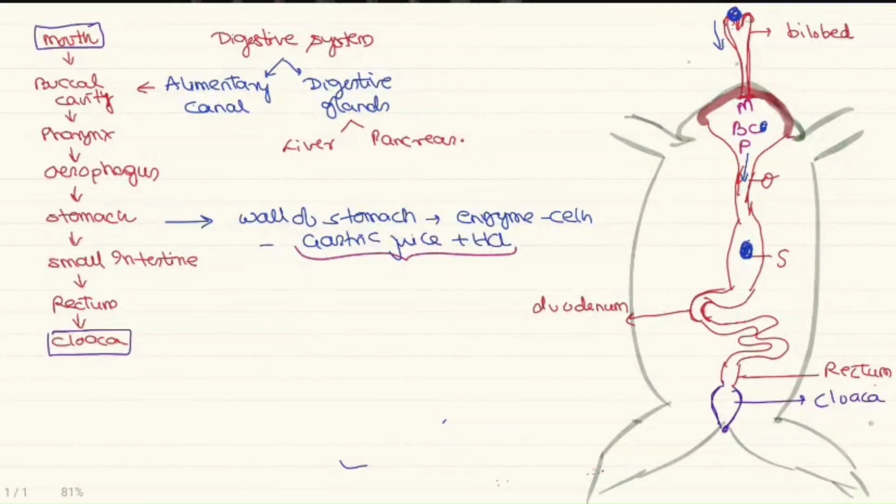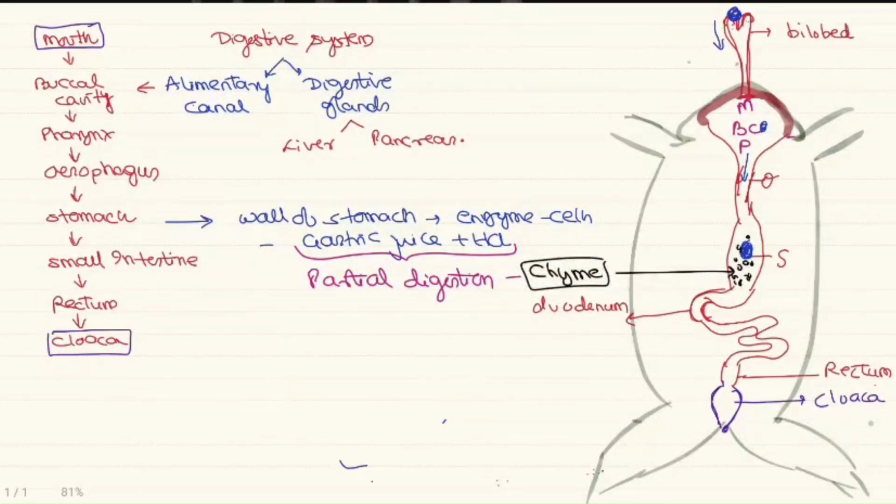This gastric juice and HCl help in the partial digestion of the food. This partially digested food is now called as the chyme. Now this chyme slowly moves into the intestine, and the first part of the intestine is duodenum.